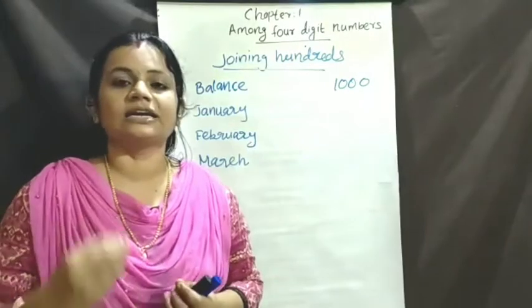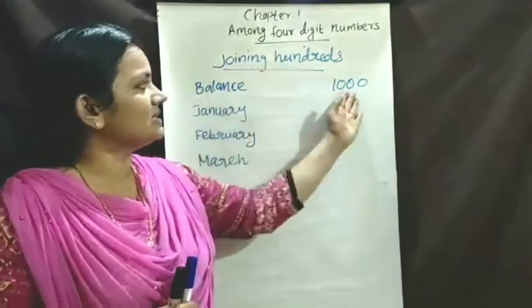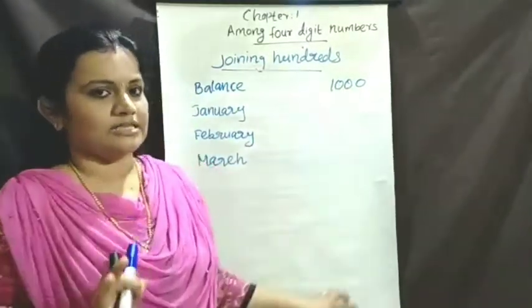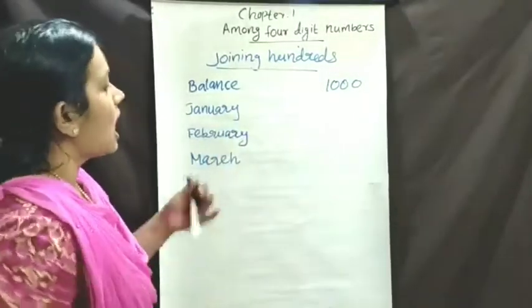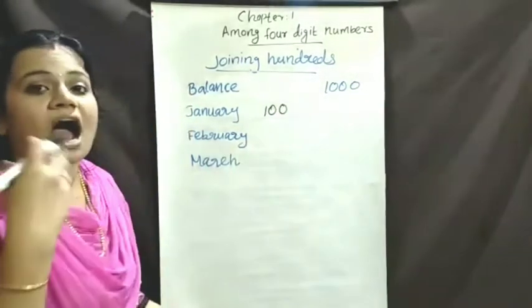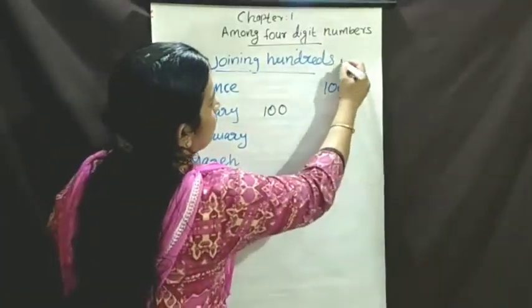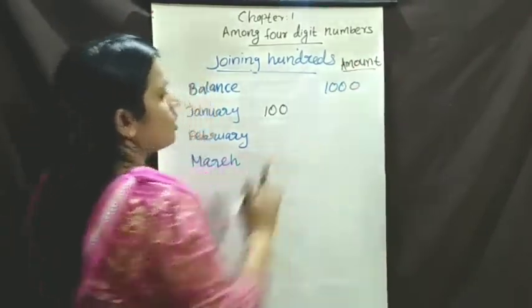Akhil deposited 100 rupees every month, and his bank balance is 1000 rupees. So in the first month, January, he deposited 100 rupees. What is the amount here?